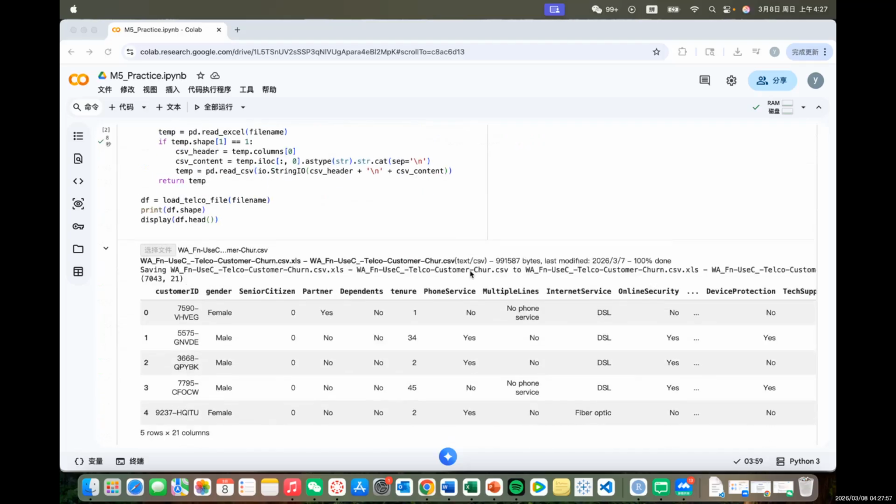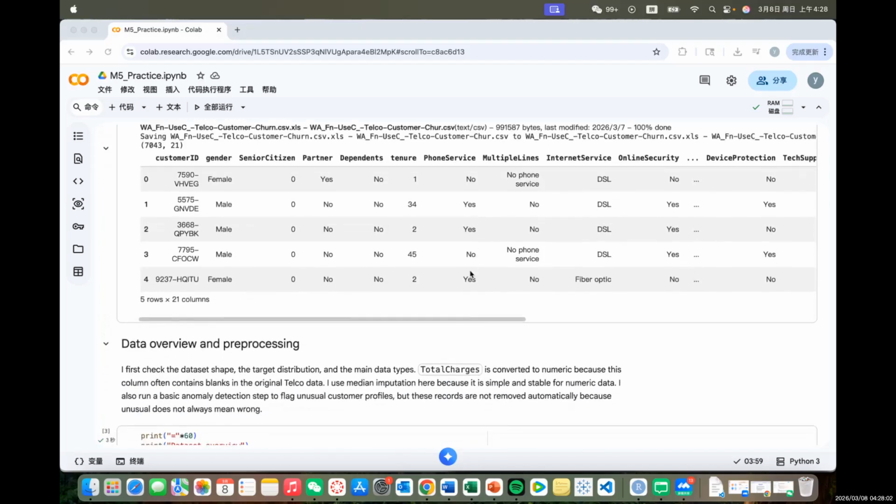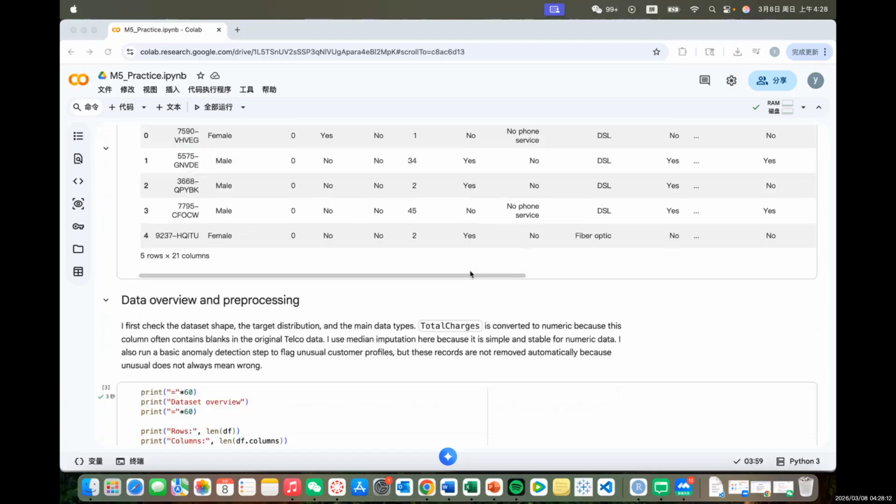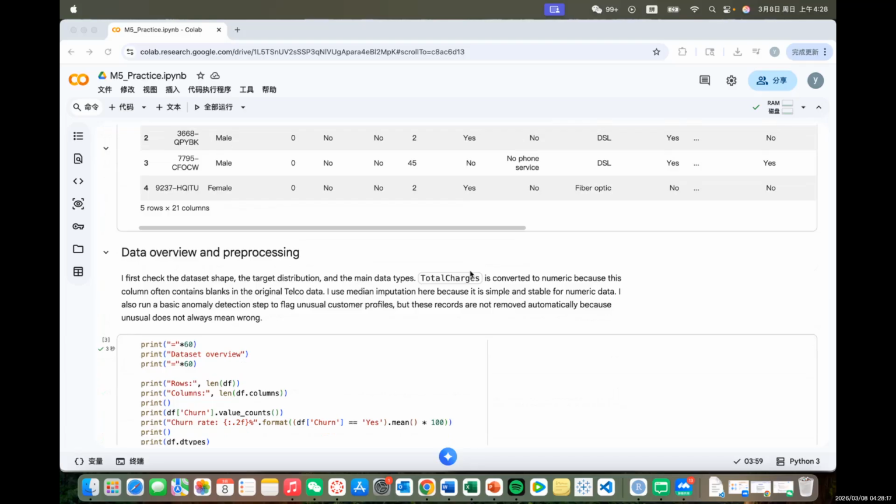To make the result more reliable, I did not only look at one train test split, I also used cross-validation and different evaluation metrics, such as accuracy, precision, recall, F1 score, and ROC AUC. This helped me check whether the model was stable instead of only getting one lucky result.